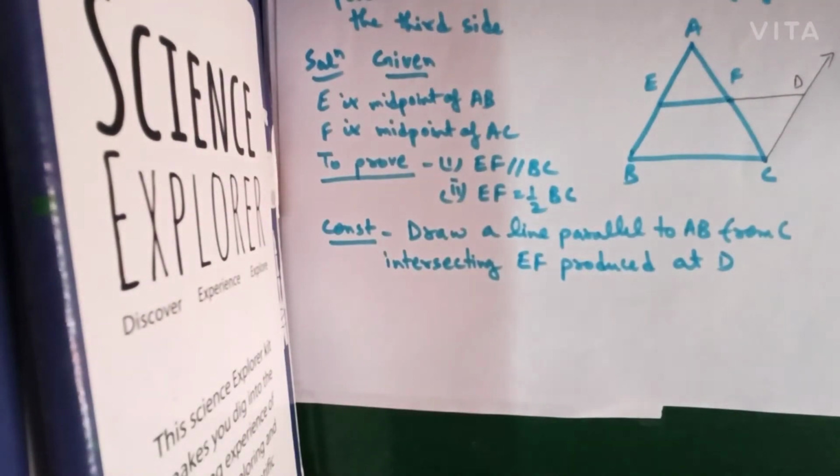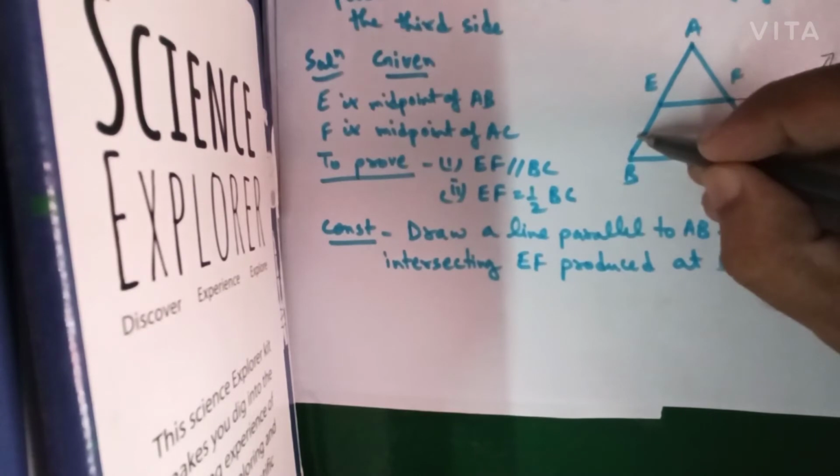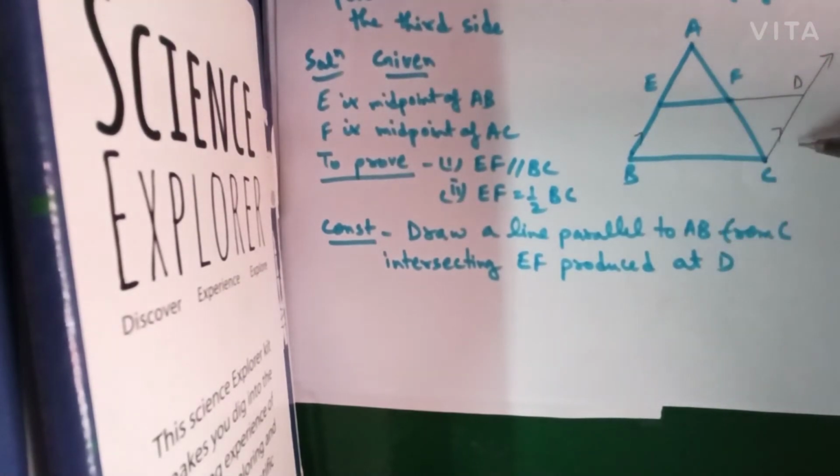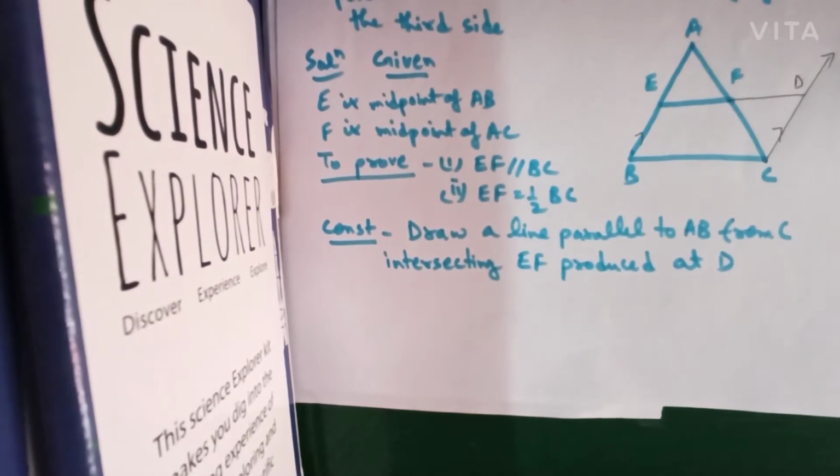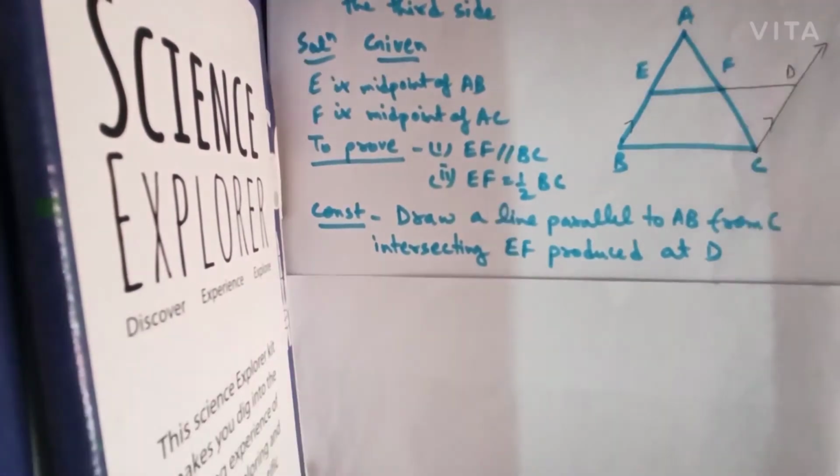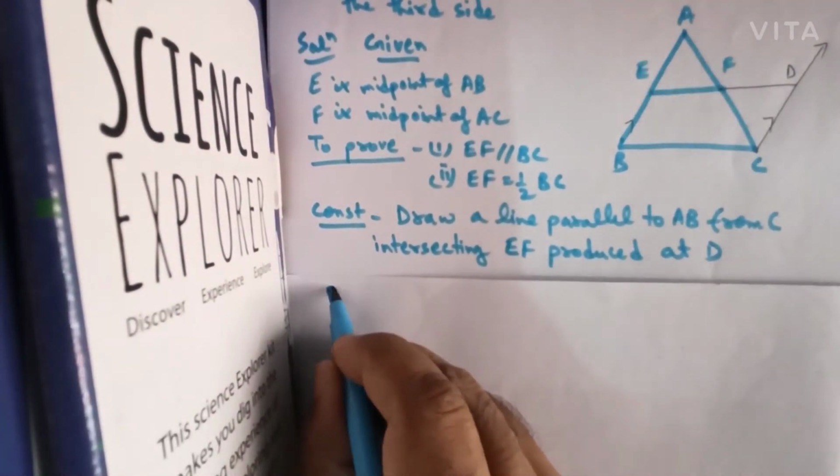Understood? We have drawn a line from C which is parallel to AB, or we can say CD is parallel to AB, and it is intersecting the EF produced at D. Okay, now we will start with our proof.